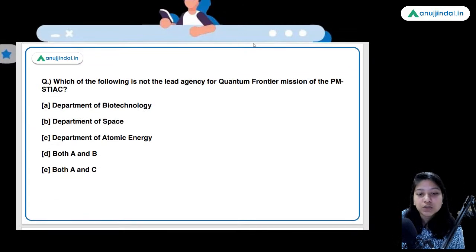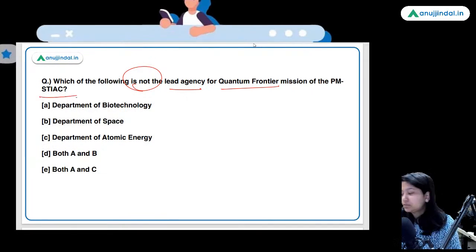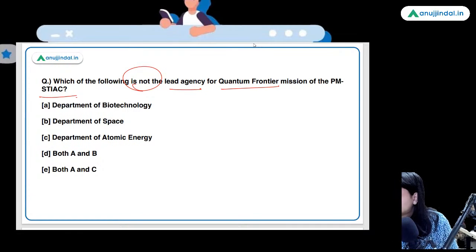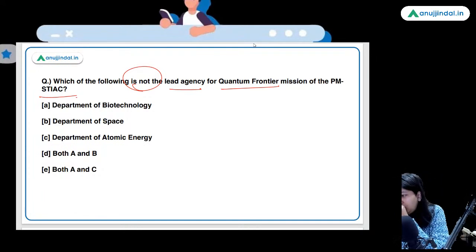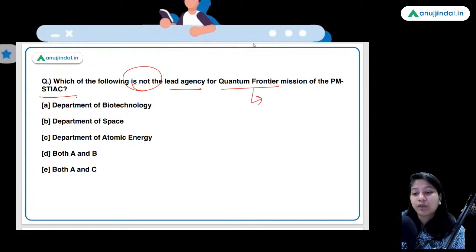Which of the following is not the lead agency for the Quantum Frontier mission of PM-STIAC? So guys, this is also a part of the 9 missions.